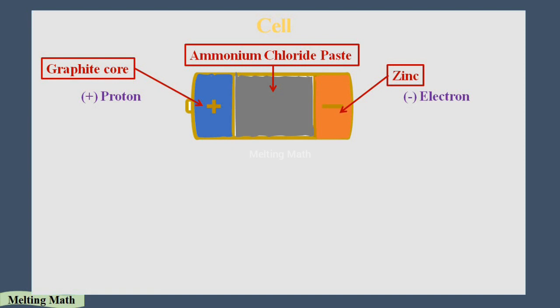So in the cell you need to know one basic thing: electricity mainly comes from the electron only. Whenever I mention the electron, it's a negative symbol. Whenever I mention the proton, it's a positive symbol. First, be clear about this.